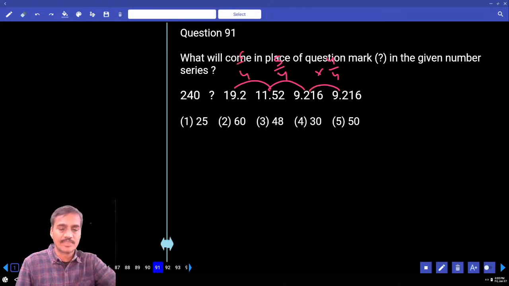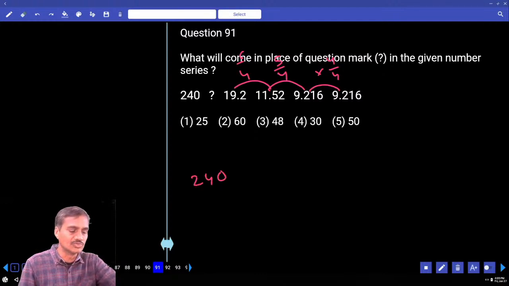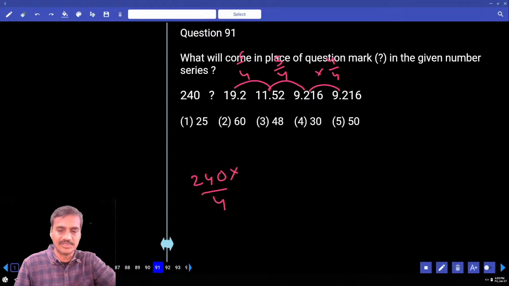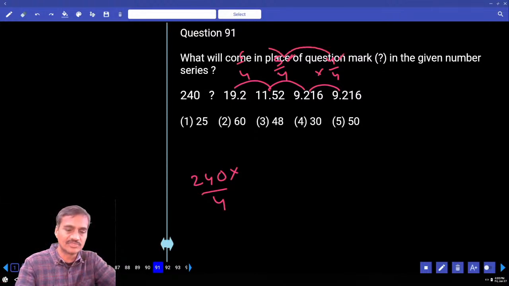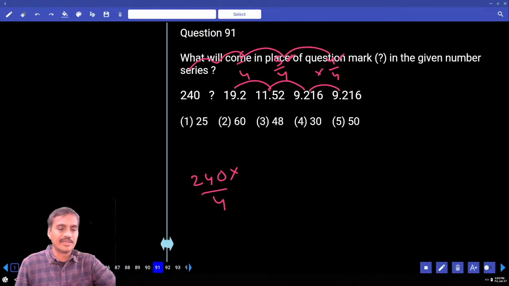And the next one 5 and so on, 8 and 240. Now 240 into how much? 4 is common here. Then 2, 4, 6, 8, 10. Here we have 5, and 1, 1.5, 4, 5, 6, 7, 8, does it come like this? 8/4.